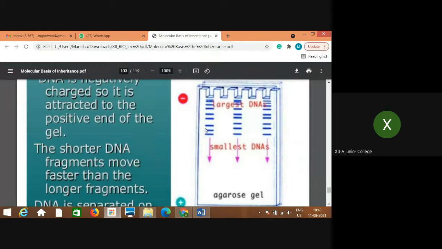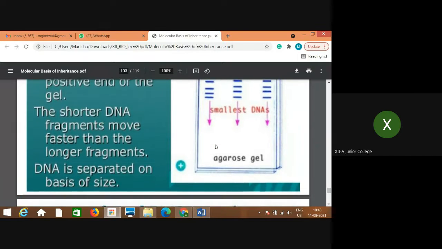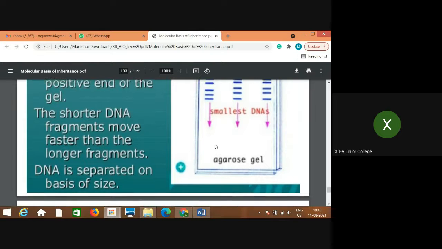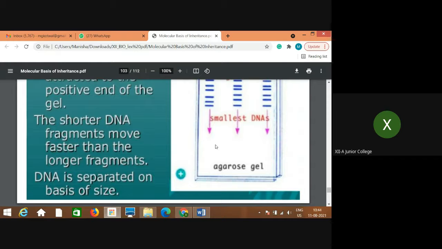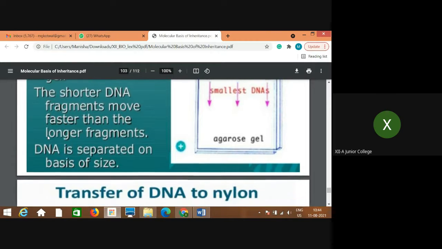How will it move then? Shorter fragments will move faster. As per the length and size of the DNA fragments added in the wells of this agarose gel, the smaller fragments will move faster towards the positive pole, and larger ones will move slowly. So DNA is separated as per the size or length of the fragments. DNA is separated on the basis of size.